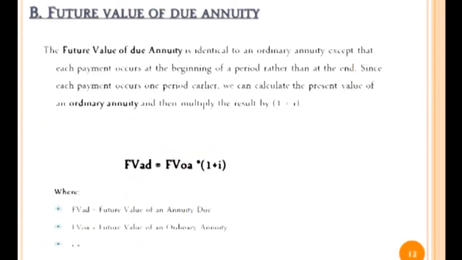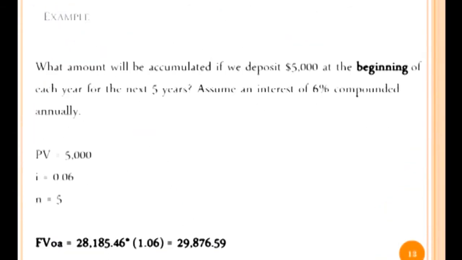Future value of due annuity. The future value of due annuity is identical to an ordinary annuity except that each payment occurs at the beginning of a period rather than at the end. Since each payment occurs a period earlier, we can calculate the future value of an ordinary annuity and then multiply the result by 1 plus i, which is the interest rate. An example.